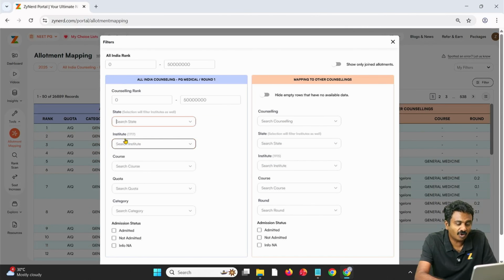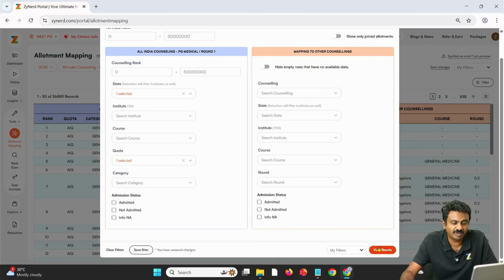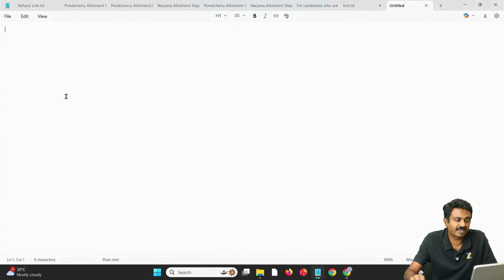I'm looking at all the seats of Maharashtra and only government seats. So I'll pick up AAQ. I'm eligible only for AAQ and it gives me 1501 records. All India round 1, Maharashtra candidates who have been allotted AAQ seats is 1501 in 2025. We'll get that straight. 2025 was 1501.